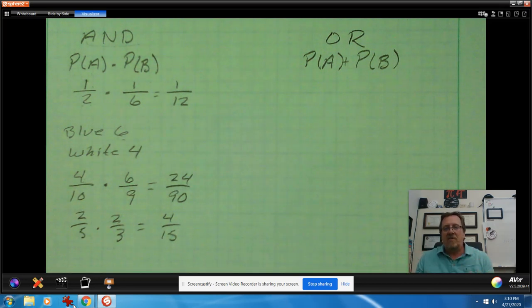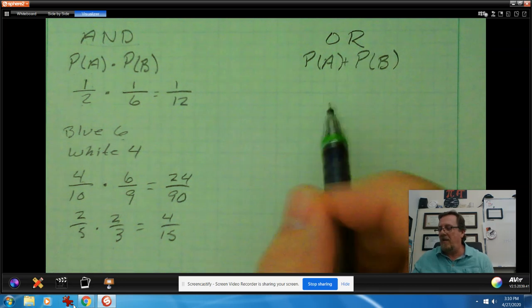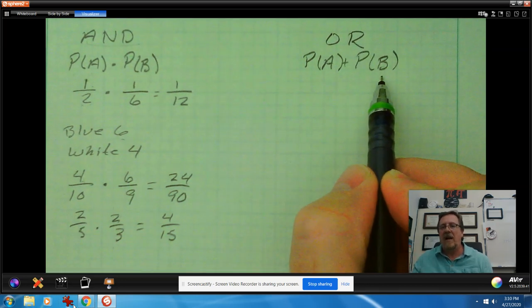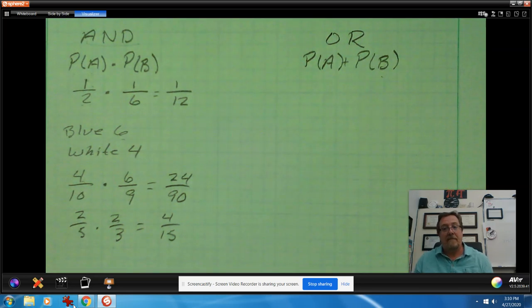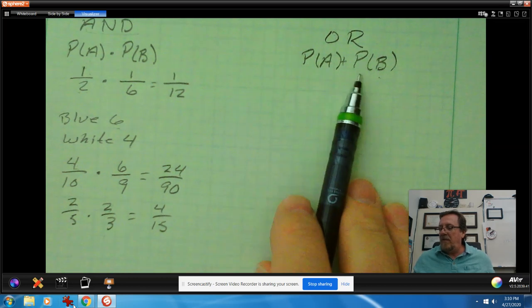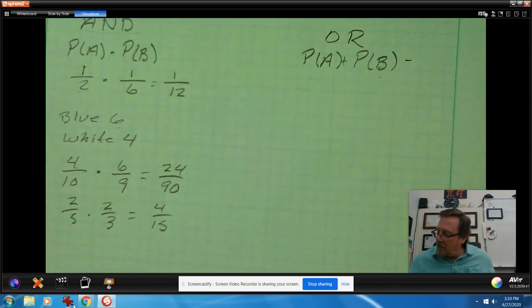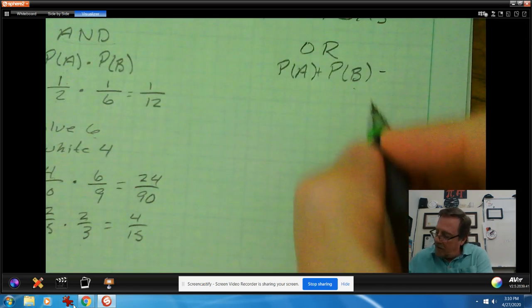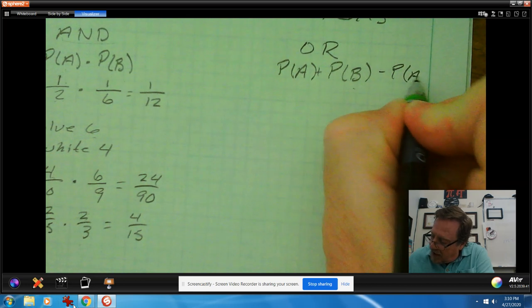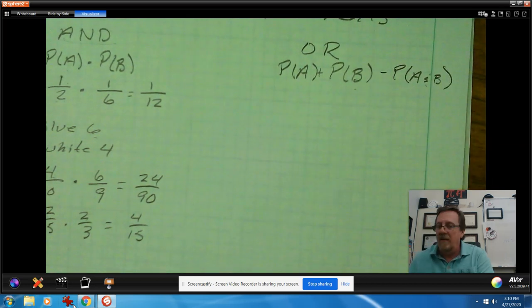So there's these three cases. I could do A or I could do B, and that works fine. But what happens if I did A and B? And the solution to that's at the bottom of page 689. It says, what's the probability of doing A or B? And it says, well, what you have to do is you add the probabilities. So an OR is when you take the probability of A plus the probability of B, but then from that we'll subtract that we did both, the probability that it's A and B, that it's both of them.